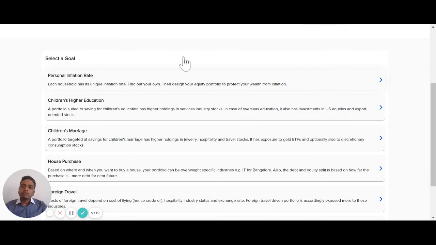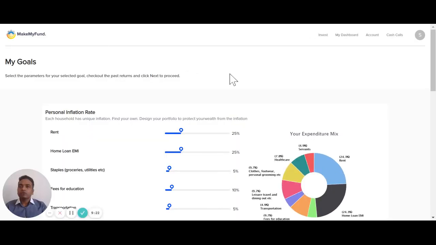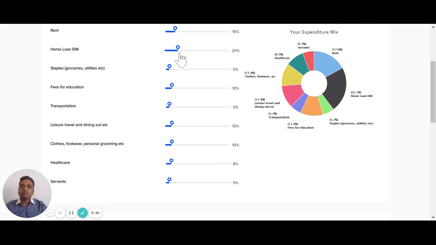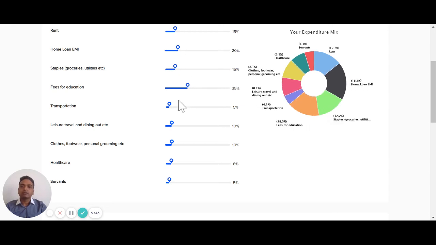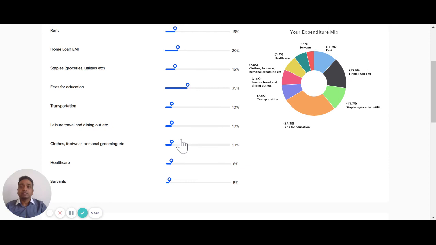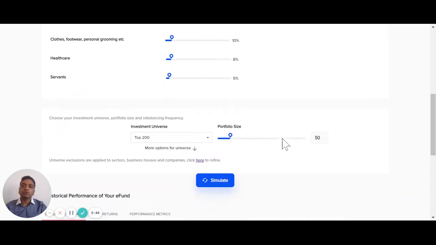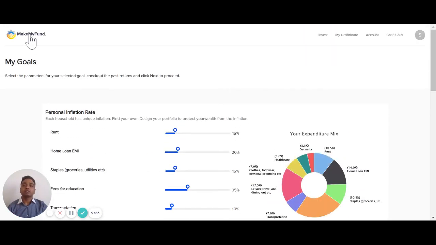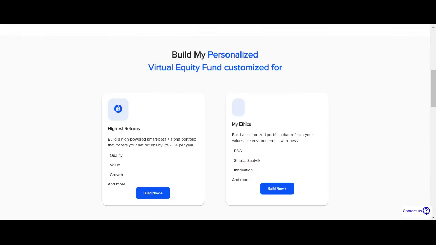Now, a unique concept that we have propounded is personal inflation rate. If you're saving for your retirement, it doesn't mean that you have to assume that inflation will grow at 5%. It could be 3% or 12%, depending on what you spend the most on. If it's education, then it's very high. If it's only utilities, then it probably is low. So, depending on what is your exposure to the consumption basket, you can actually vary it and see what sort of sectors you should invest in for that portfolio, which will hold you in good stead, hedge your risk of that specific sector's costs running away rapidly.